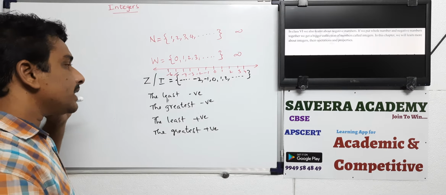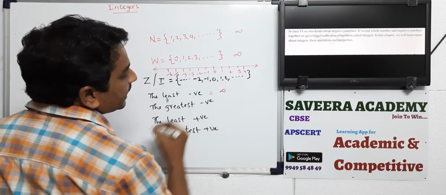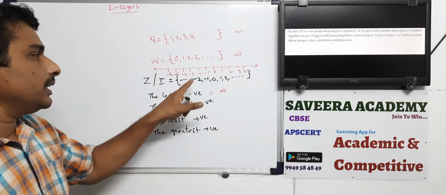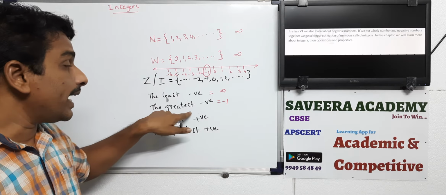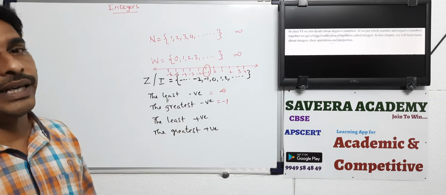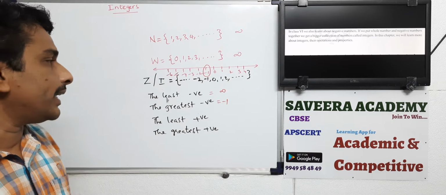So what is the least negative integer? We cannot say, because if you keep following, you will get infinite numbers while moving to the left side. So that's why infinity. What is the greatest negative? -1 is the greatest negative integer. Suppose you think 0 is greater, but 0 is not negative. Suppose you think 1 is greater than -1, but 1 is positive and -1 is negative. The question is the greatest negative, so it should be negative and should be greatest. So -1.